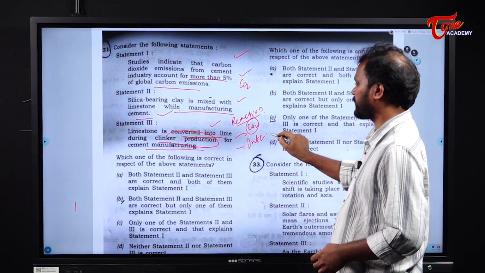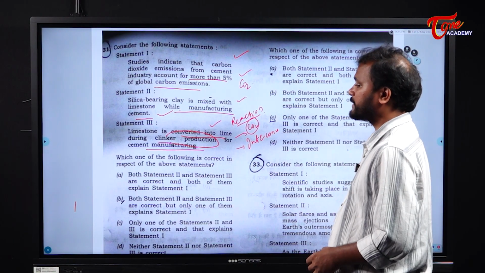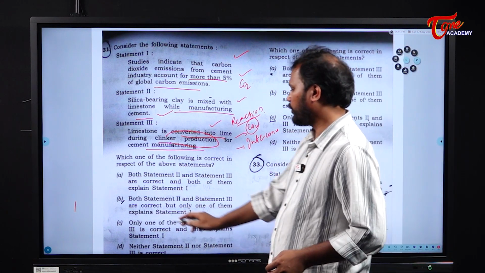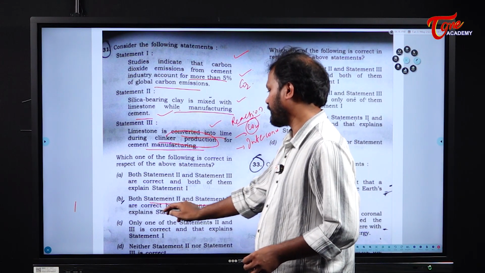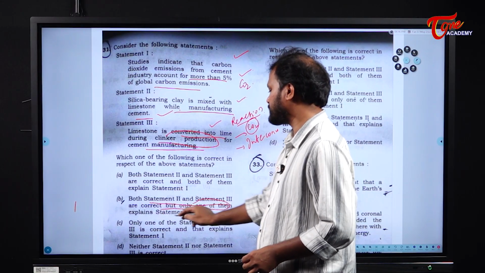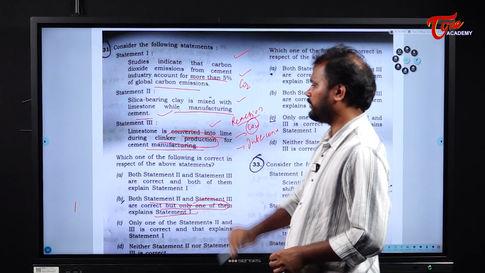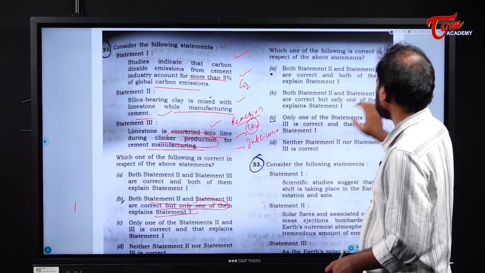They are interconnecting. And statement 2 is independent. So, the answer is both statement 2 and statement 3 are correct, but only one of them explains statement 1, that is statement 3. Clear? Next.